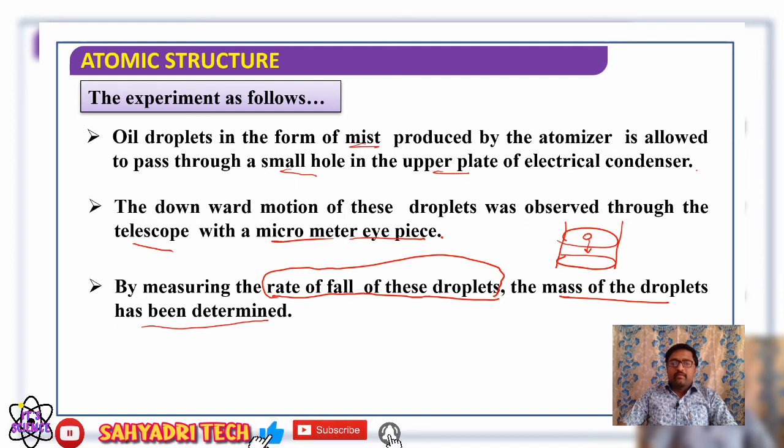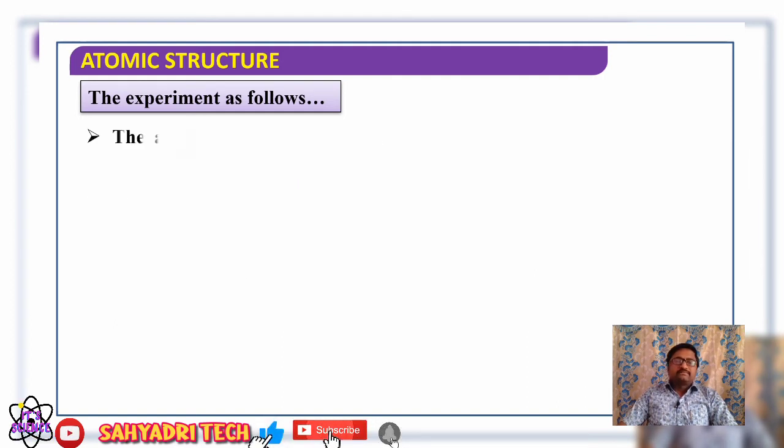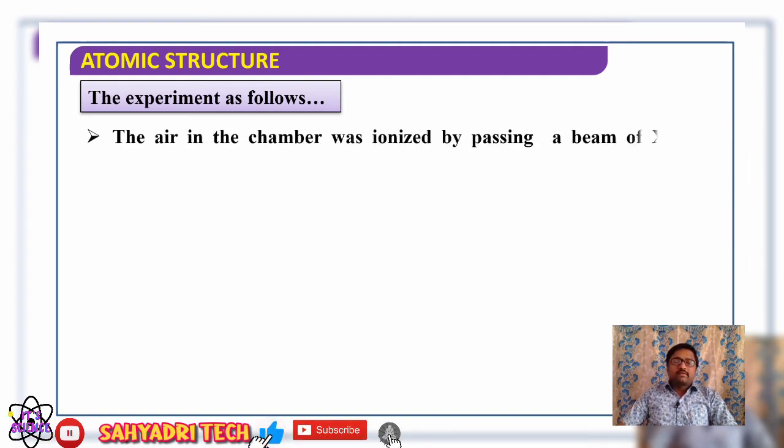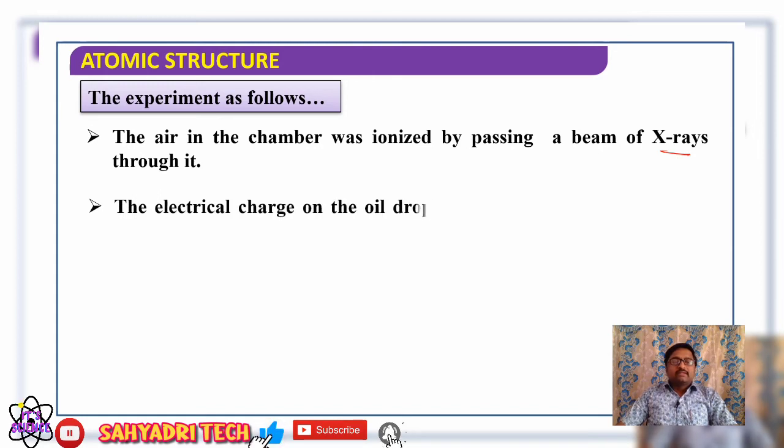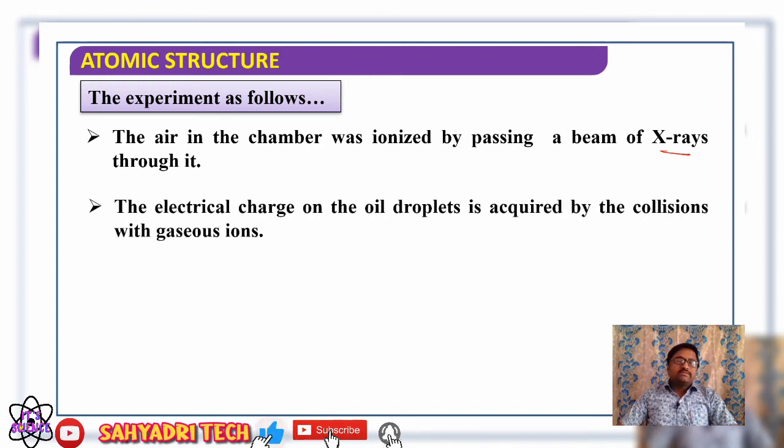Okay, well, next thing, the air in the chamber is ionized by passing a beam of X-rays through it. By passing X-rays, whatever air is present in the chamber gets ionized. And what happens? The electrical charge on the oil droplets is acquired by collision with gaseous ions.